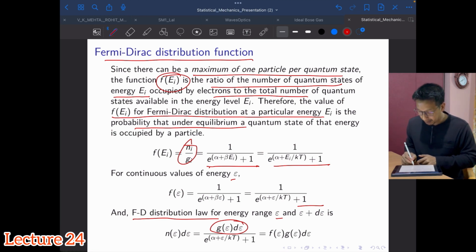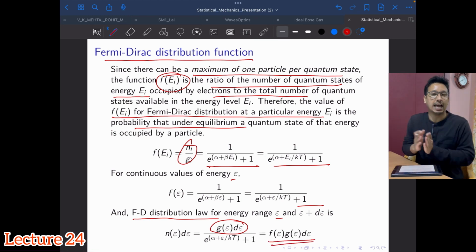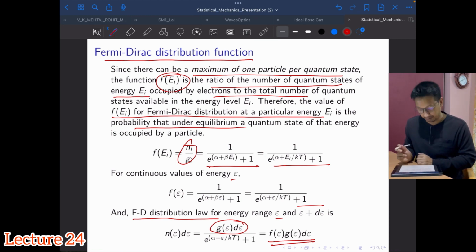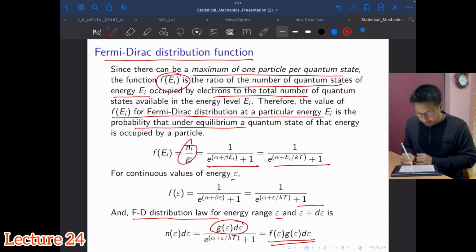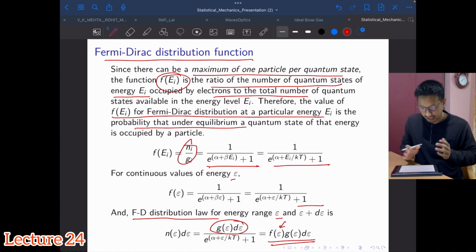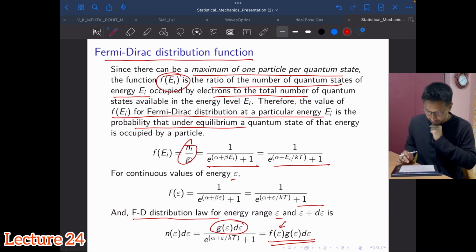It is given by the product of these two, the distribution function and the density of states function. We are going to learn more on this distribution function, as it has a lot of implications in how fermions behave across different temperatures. We will try to plot it as well.